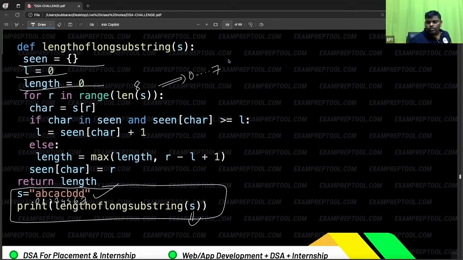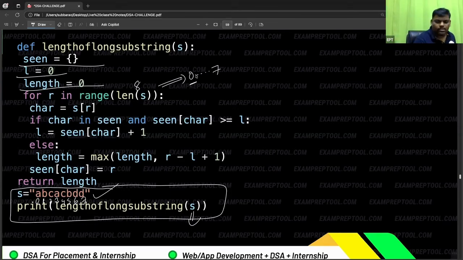R is initially 0. R is next 1. R is next 2. Means what I want to say, R will always increase. R means right. R will always increase, but L will increase whenever repetition happens. Now see what happened. R is from 0 to 7.